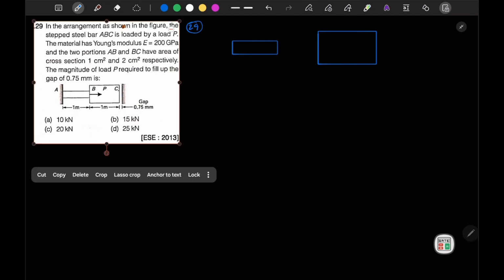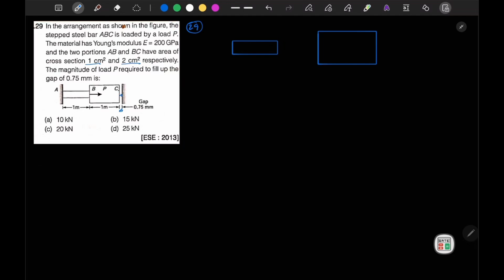Since it is a case of a stepped bar, let's explore the different parts. This is part 1, this is part 2. Let's say that we have filled the complete gap. At that point there won't be any reaction at point C, because it is just touching the surface.